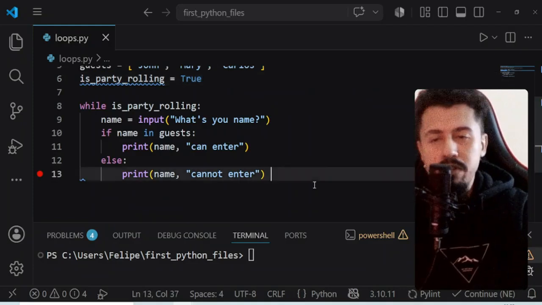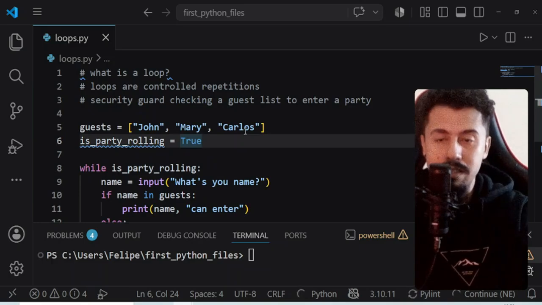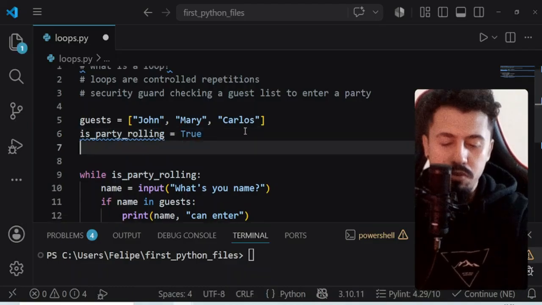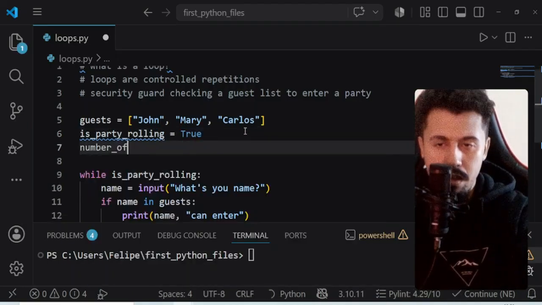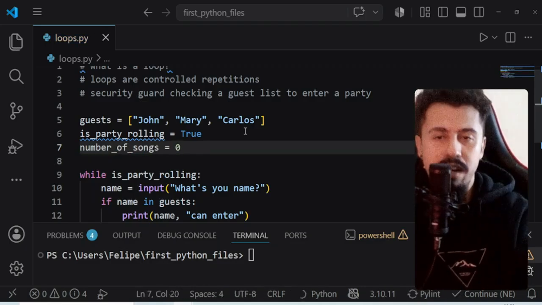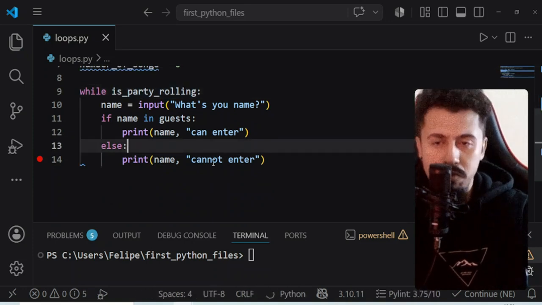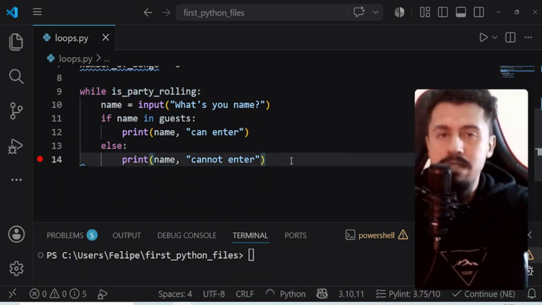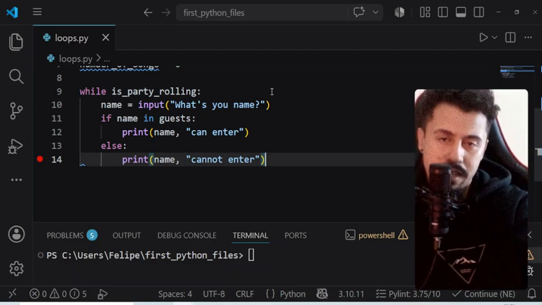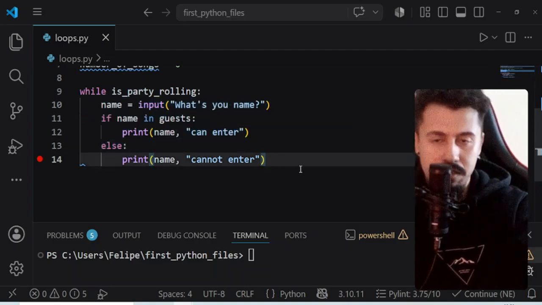So in this case, we are going to control the number of songs that have been played in the party. Okay, so number of songs is going to start with 0, all right? And while the party is rolling, we are going to increment every time that we ask someone's name and check if can enter or not and tell if can enter or not.